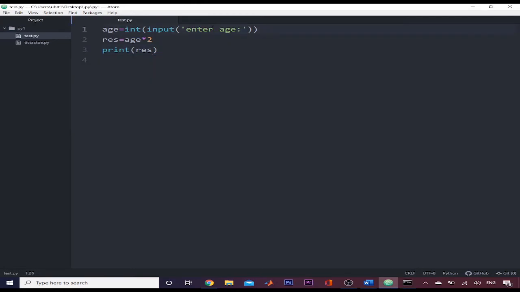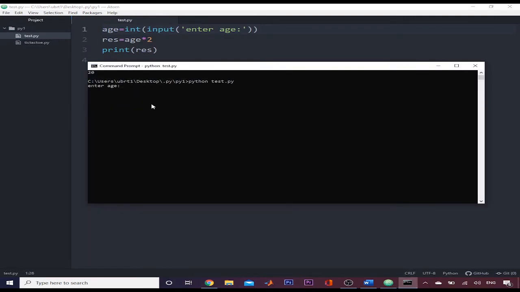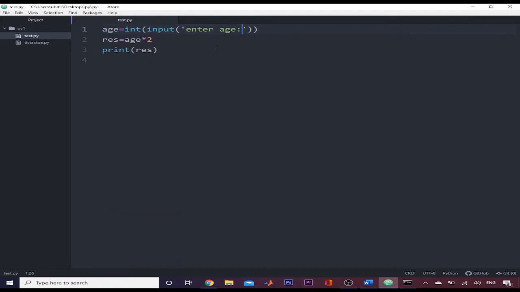But this code can give us a traceback. I will show you how. If the user enters the age, but instead of writing it as 20 in digits, writes it in alphabets, like twenty, this cannot be typecasted into an integer. So if I run here, there is a traceback: invalid literal for int function. So this traceback caused the program execution to terminate. We can overcome this issue by using the try and except block.